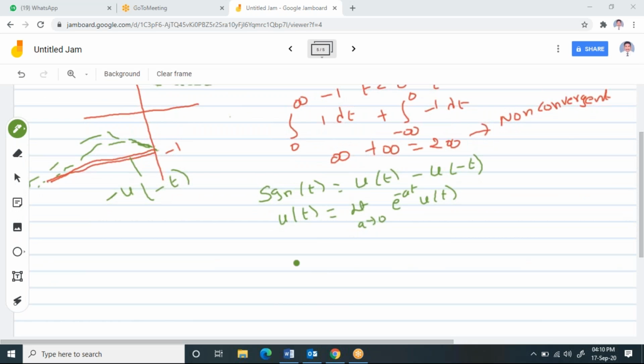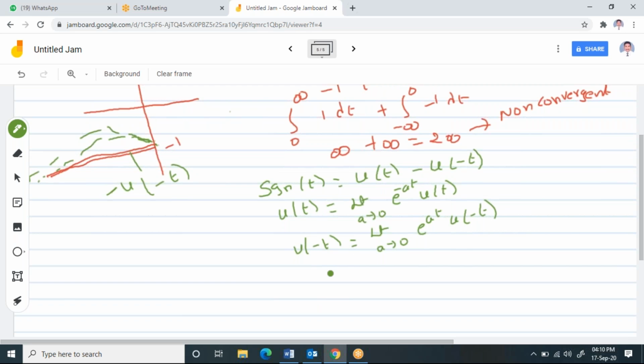So similarly, u of minus t, I can write it as limit a tends to 0, e power at u of minus t. So already we know the Fourier transform of e power minus at u of t and e power at u of minus t. You subtract it, since your signum function is subtraction, right?